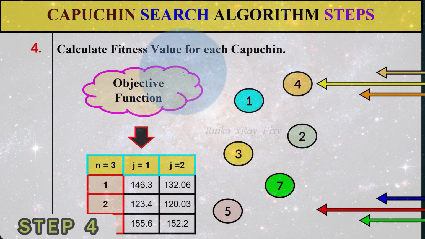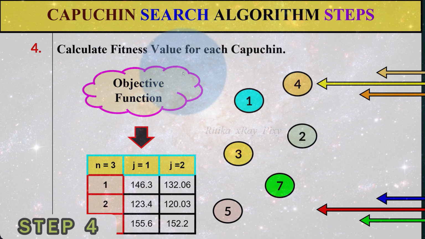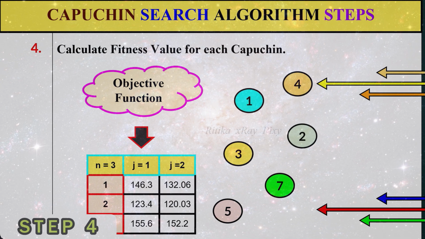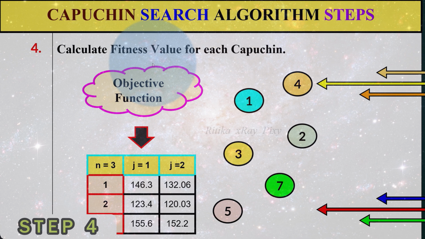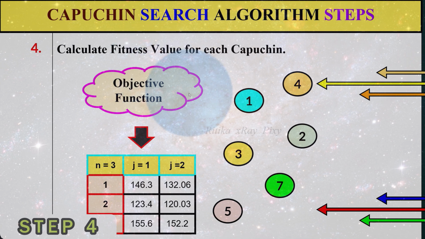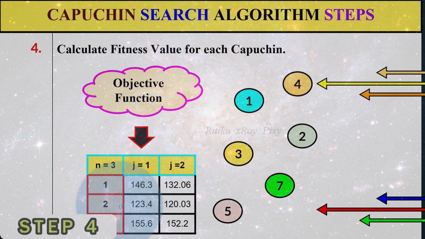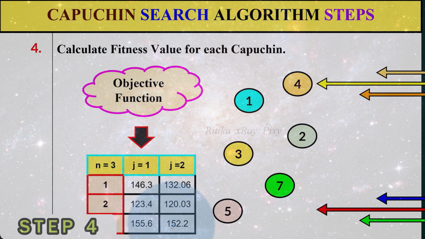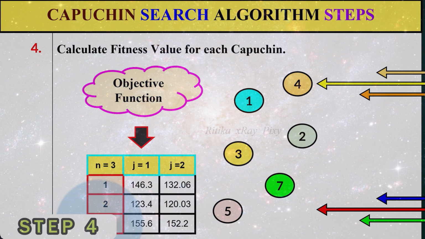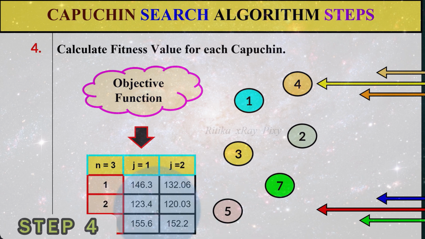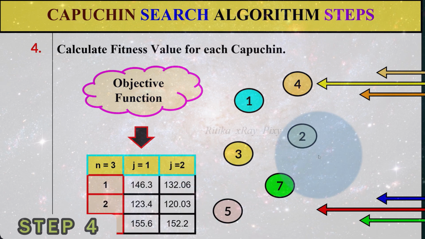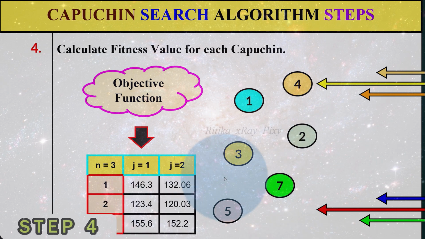After that we'll apply the objective function to find the fitness value for each Capuchin. Here you can apply the objective function on the position. Suppose we find the initial positions for the second and third agents also. Now apply the objective function on the initial positions and then find the fitness values for your search agents.